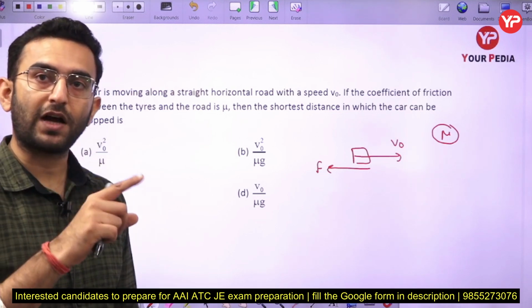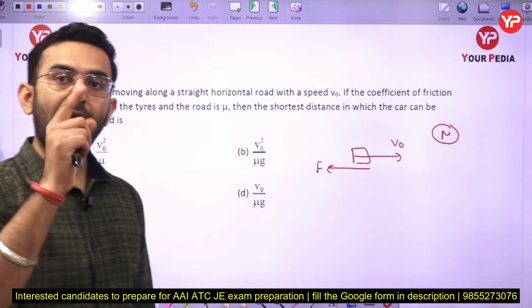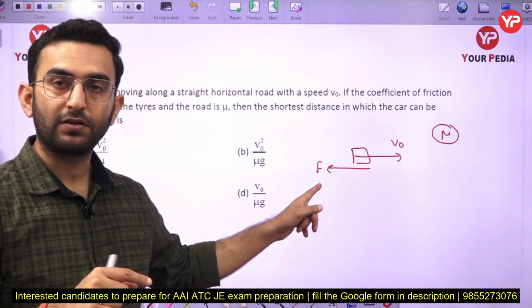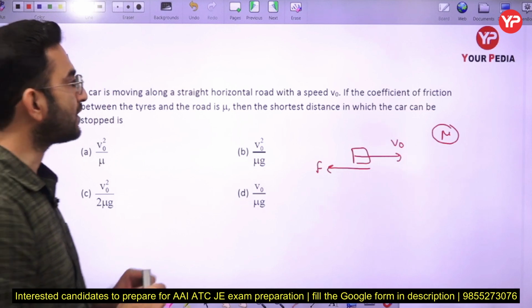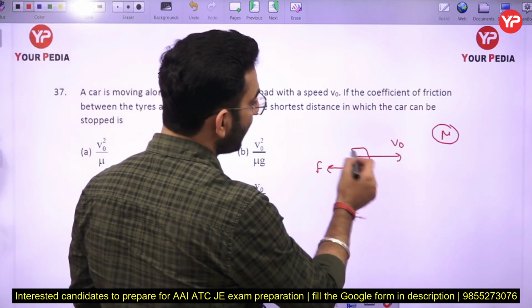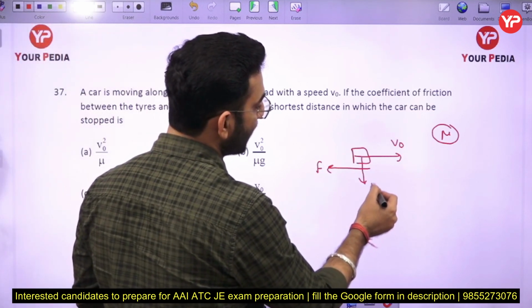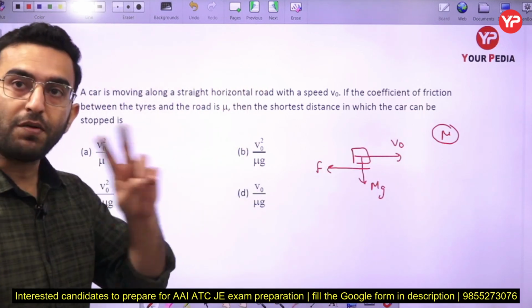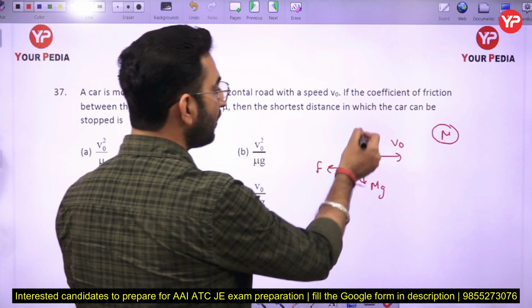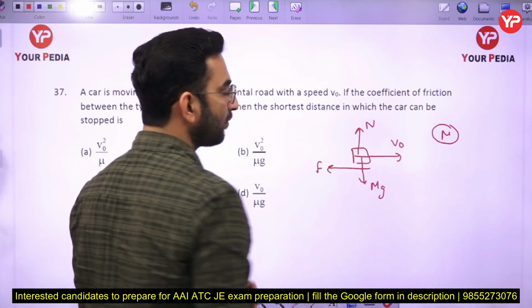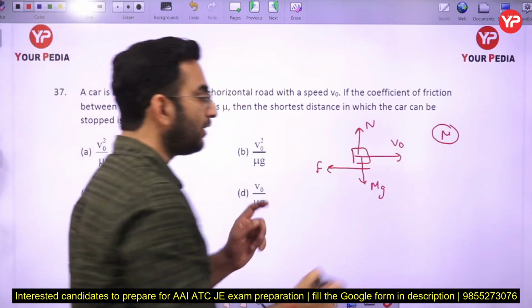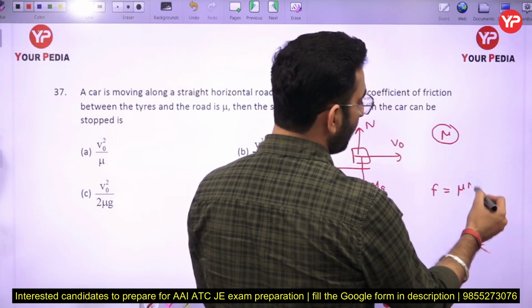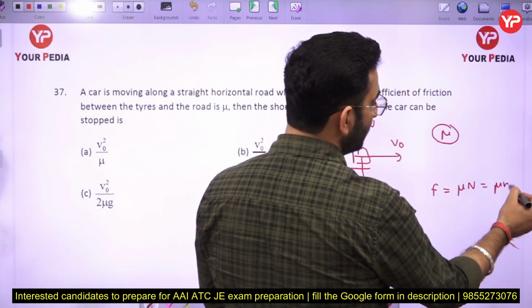The final velocity of the car has to be 0 only. And in this case, the car is acted upon by a constant frictional force here. So first of all, just see here. Let us say the weight is acting downward, which is having a magnitude of mg. Now in this case, the normal reaction will be N here. So I can say the frictional force is going to be equal to mu into N, or I can write mu into mg here.